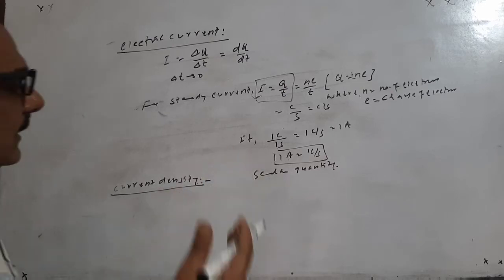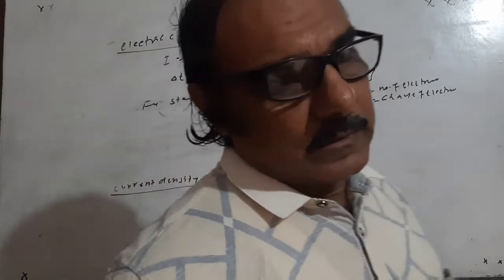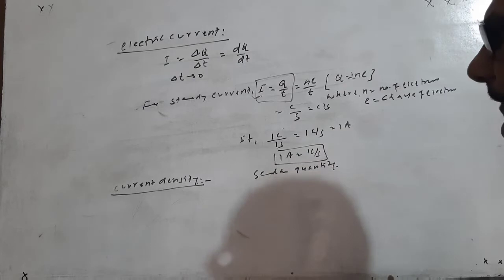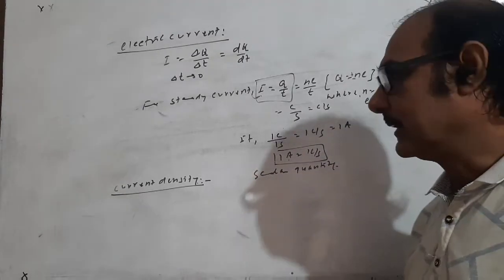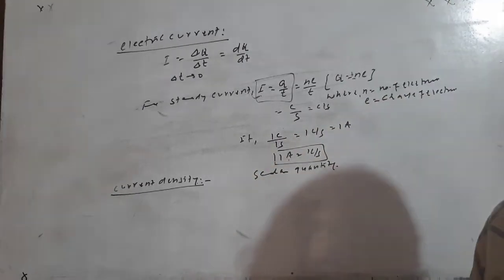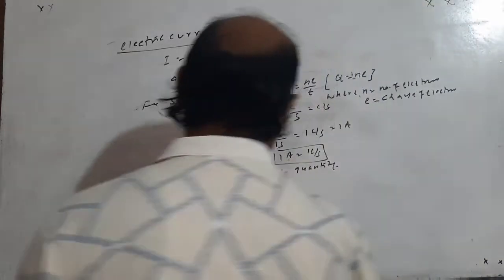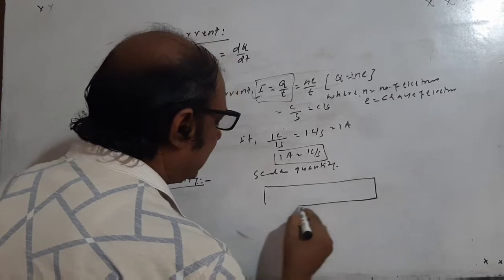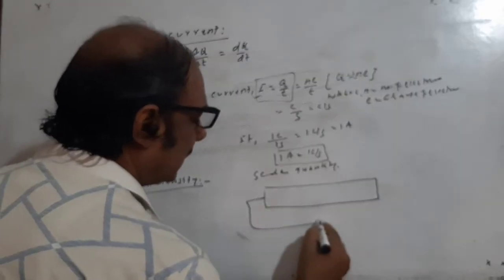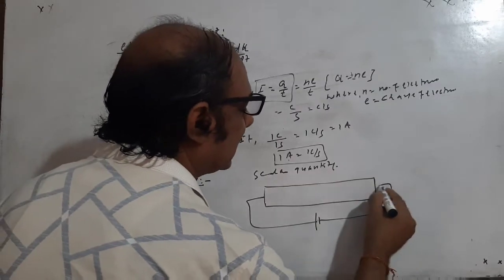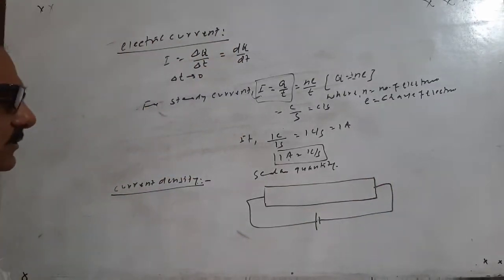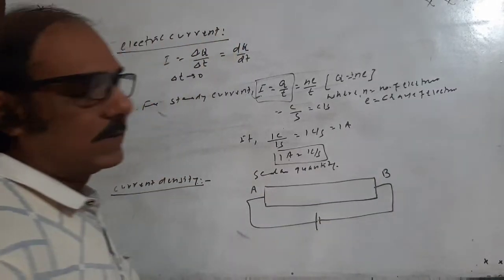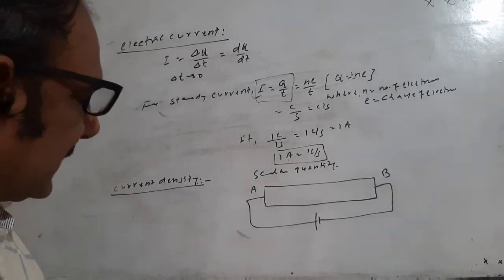As we know, for any current passing through the conductor, there must be an electric field or electric potential. So when the electric field is established or a potential difference is applied or maintained between the two ends of the conductor, like A and B, then there is the constitution of electric current.